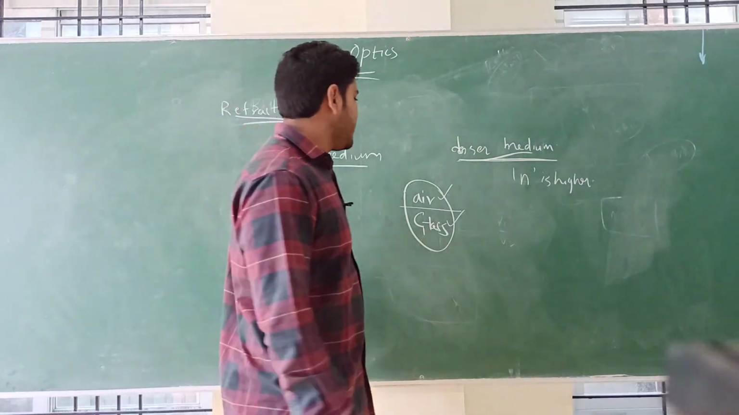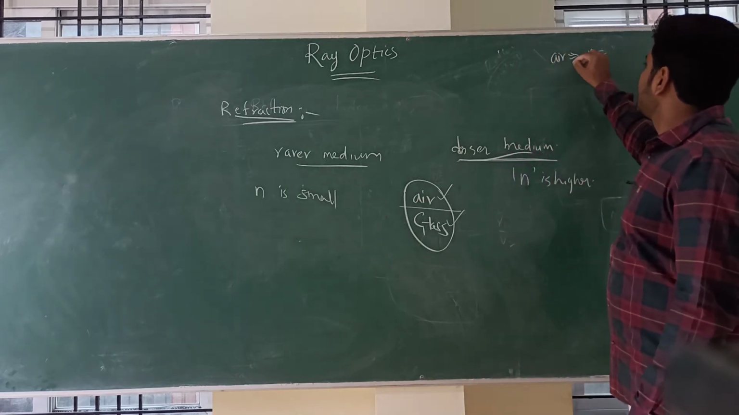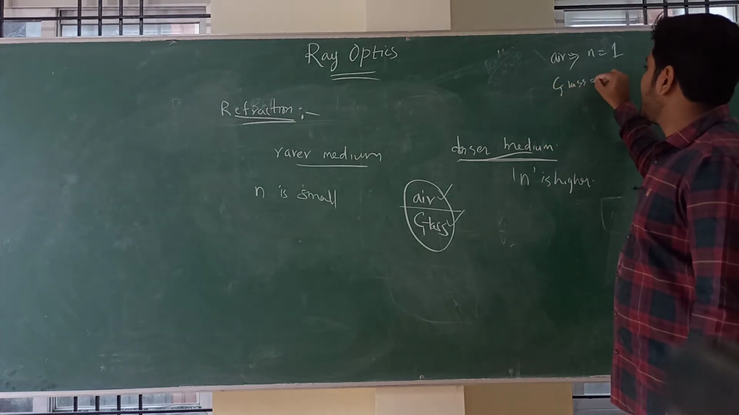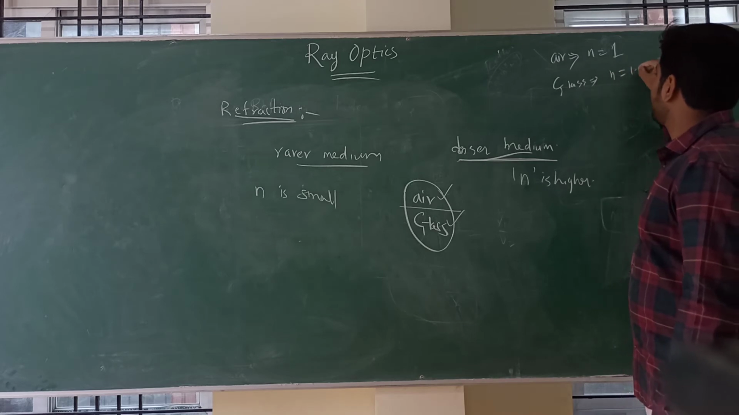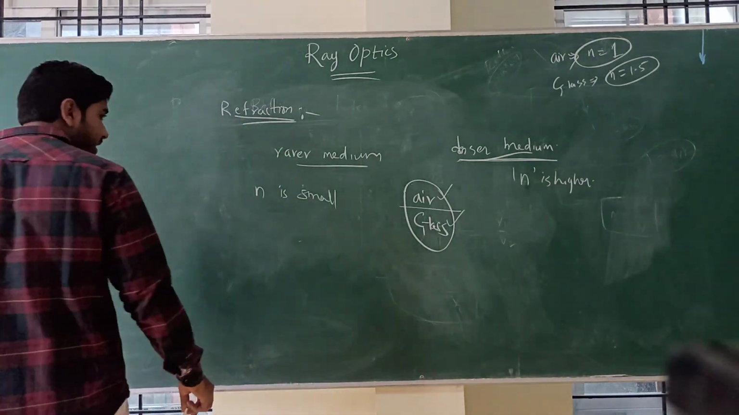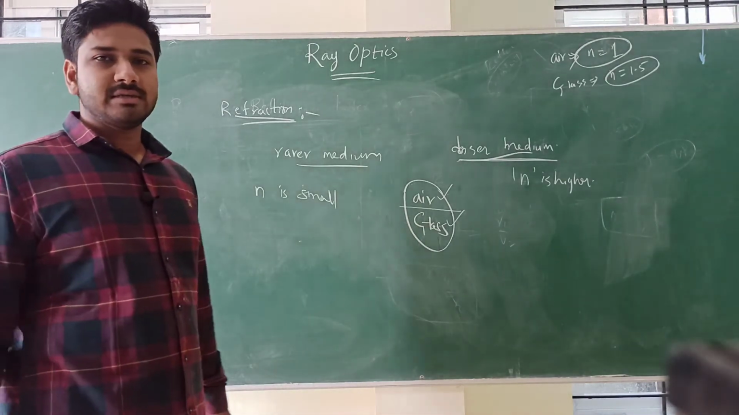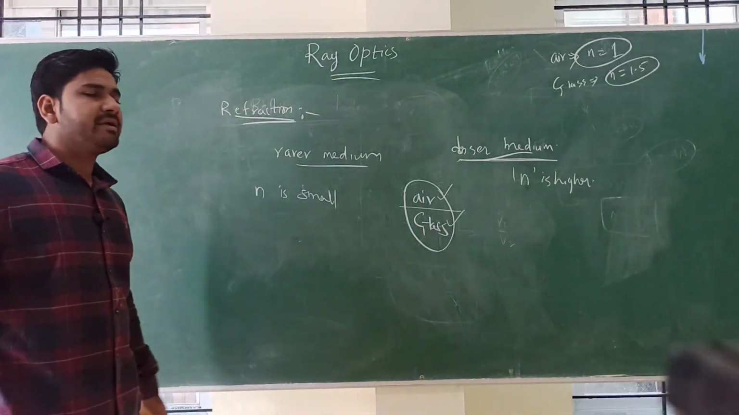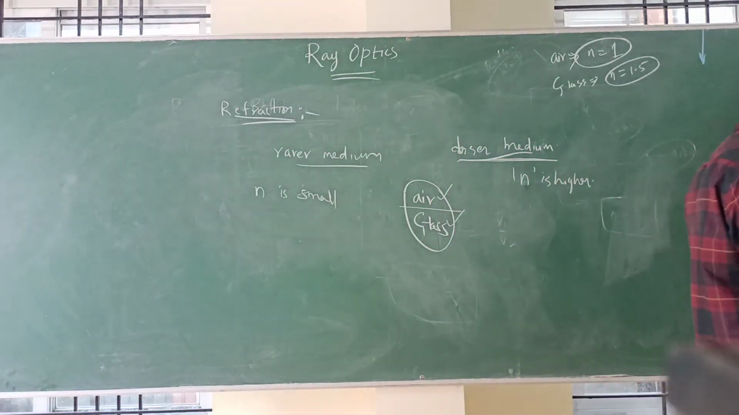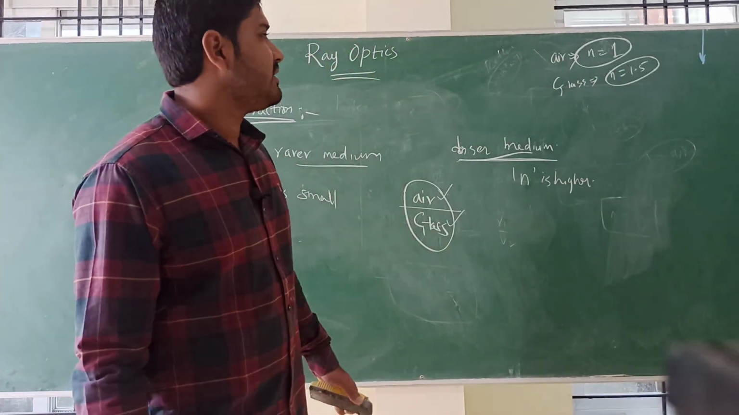Suppose, see, I think air is having refractive index 1 and glass is having I think it is 1.5. Air is having 1 and glass is having 1.5. So which is the rarer medium and which is the denser medium? Glass is denser medium because glass is having higher value of refractive index, whereas air is having lower value of refractive index. Okay, so this is the one thing. So rarer medium and denser medium, it depends.